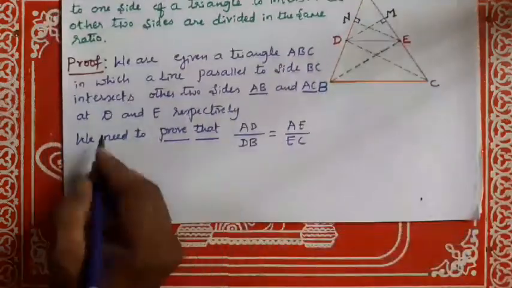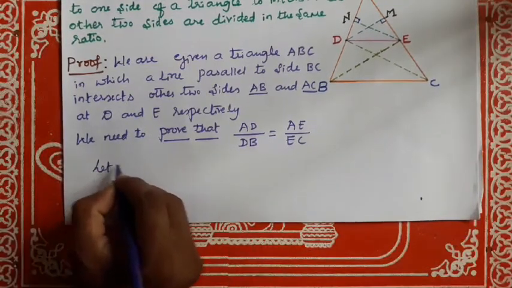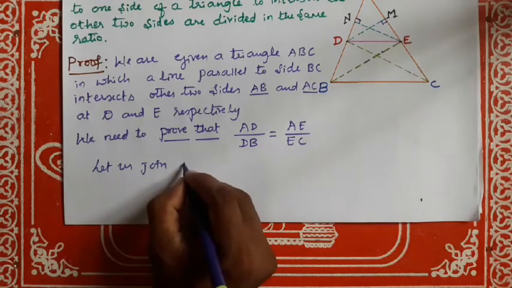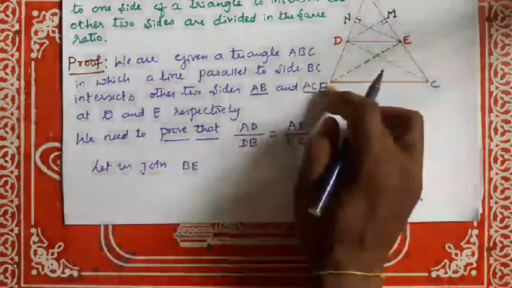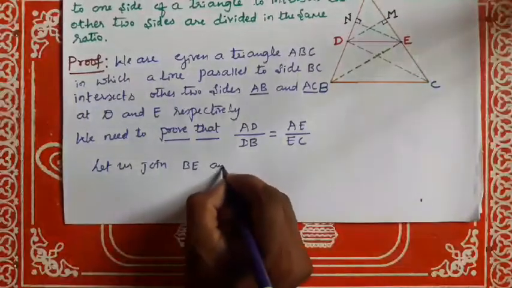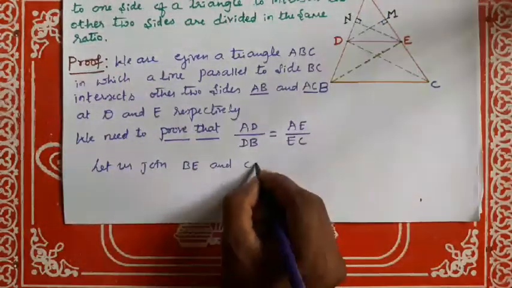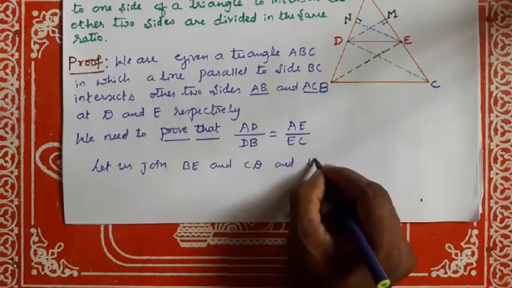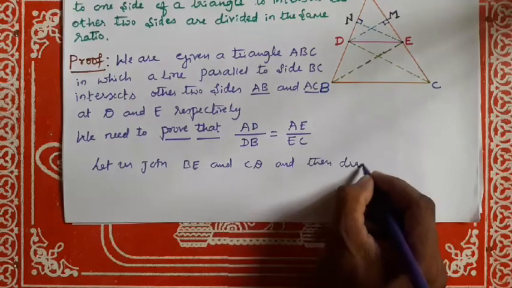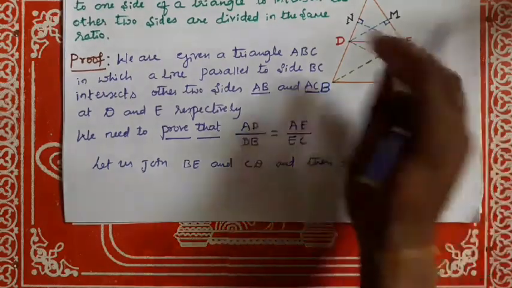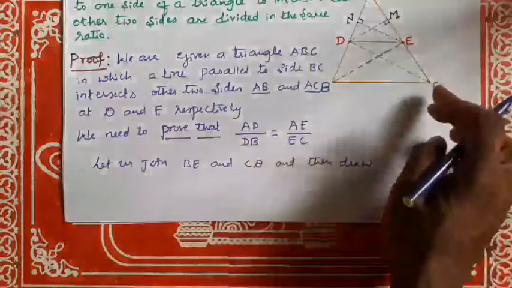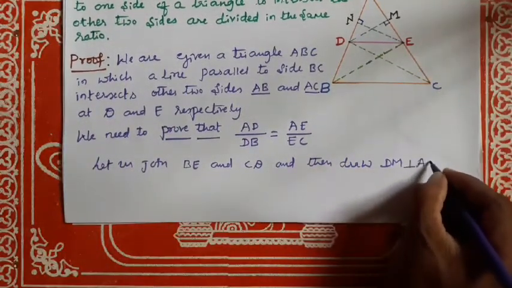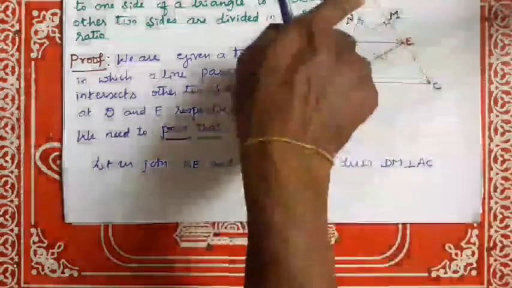I will write here: let us join BE and CD and then draw DM perpendicular to AC.